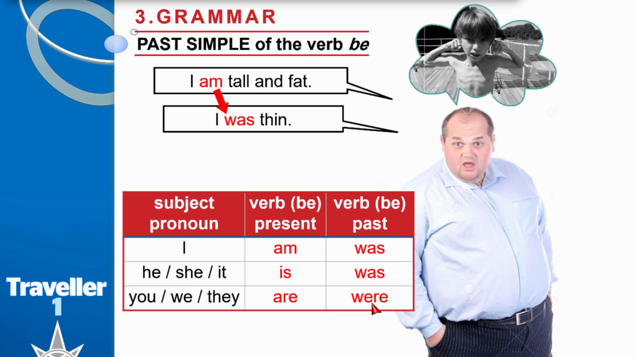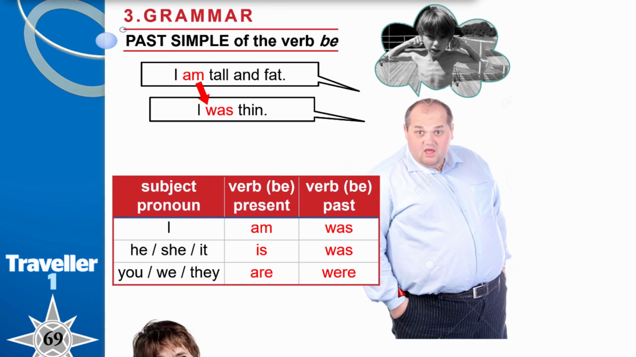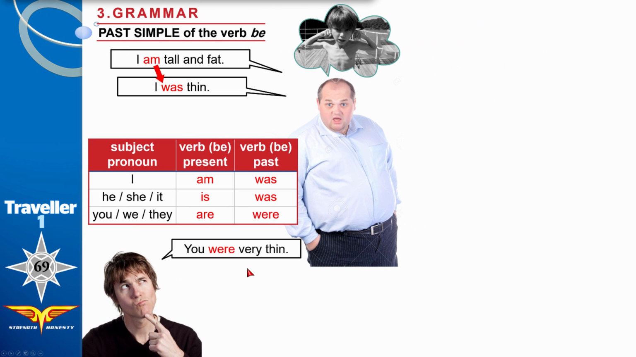You were. You were fat. Now you're not. You are thin now. This man is talking to this man. You were very thin. I can see your ribs.